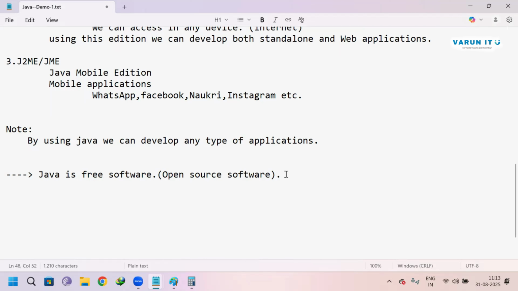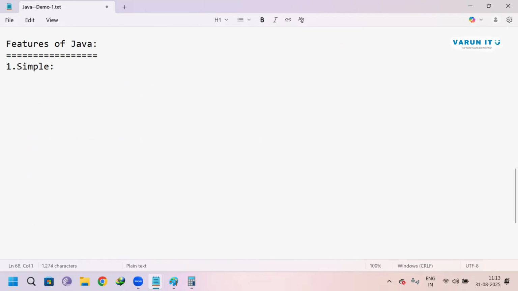And one more thing, first of all, before going further, we told that Java has more demand because of its features. What are the features of Java? The first one is simple.